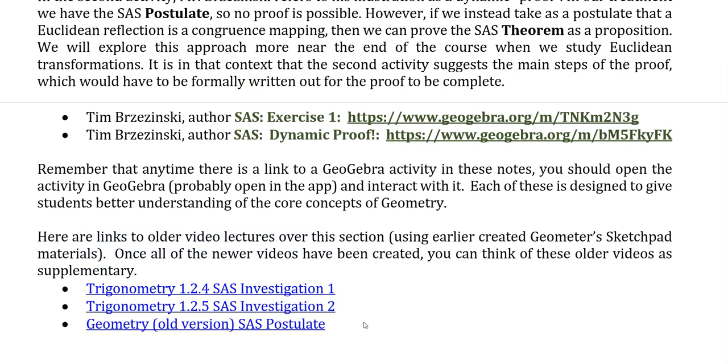So we have now talked about the SAS postulate. We found out that it has to be a postulate. It's independent of the earlier postulates. We found that it works in hyperbolic and spherical geometry as well as Euclidean geometry, but does not work in taxicab geometry. So the SAS postulate then becomes our tool for proving other congruence criteria.